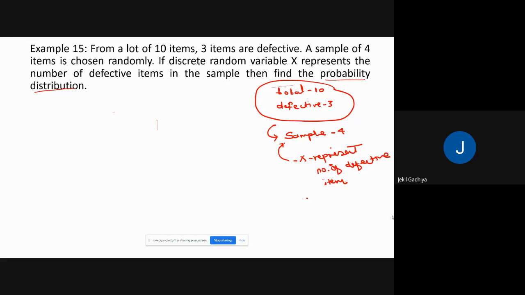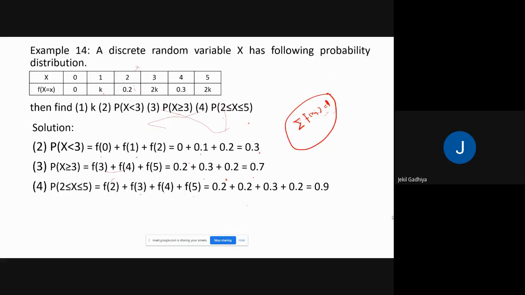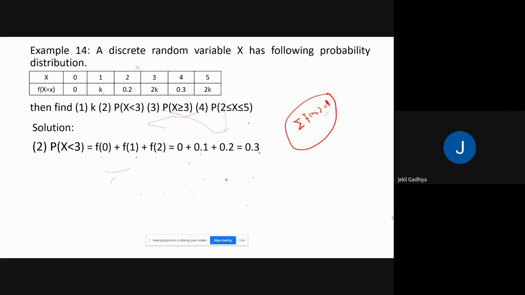Okay. So using this data, we need to find a probability distribution here. As we discussed earlier, to represent a probability distribution, we need a function, and using that function, we represent a graph or table or formula.